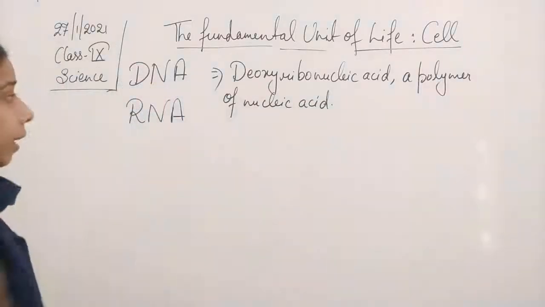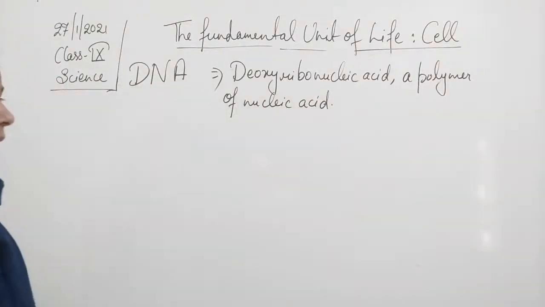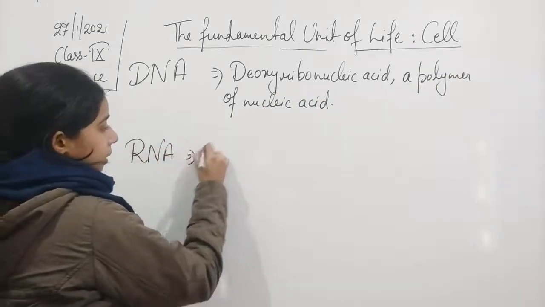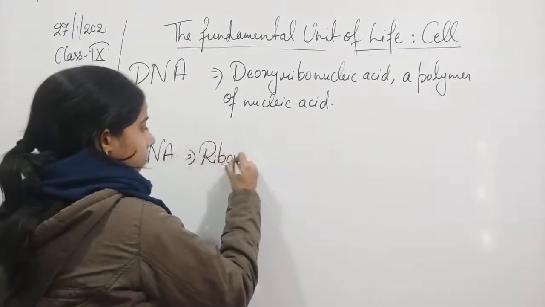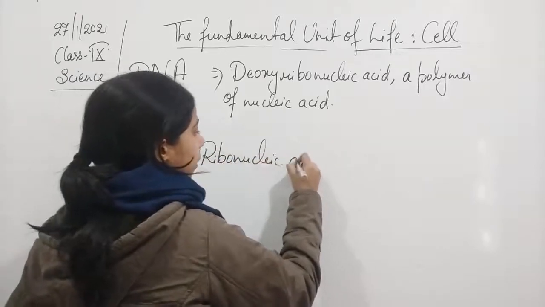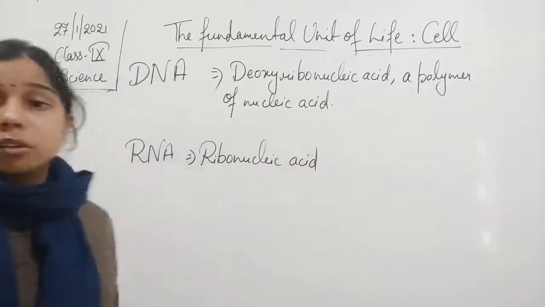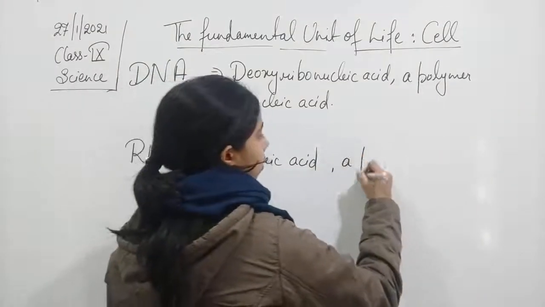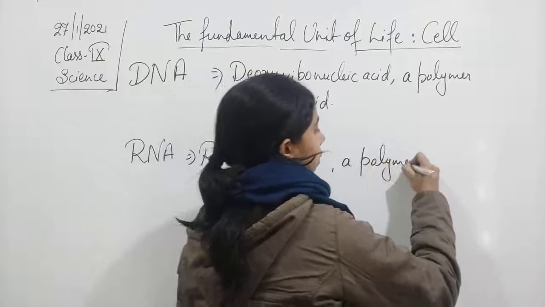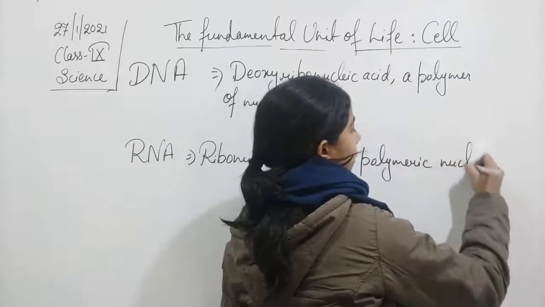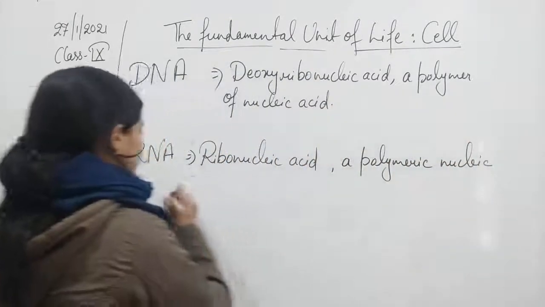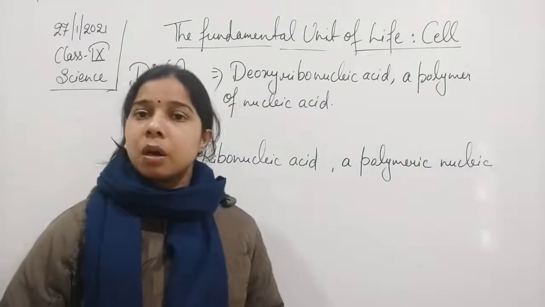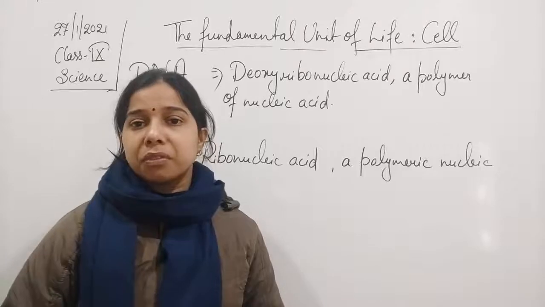Then the next one is RNA. RNA is ribonucleic acid. This is also a polymer, a polymeric nucleic acid. Okay. So these are a few terms which are related to the cell.